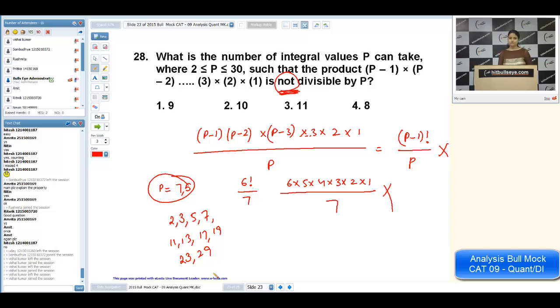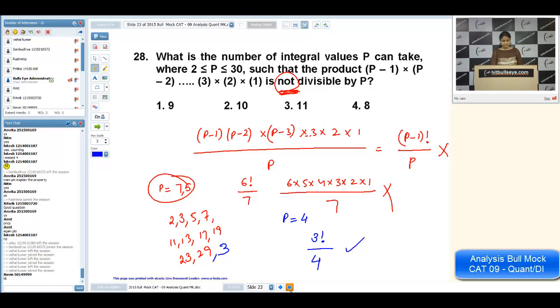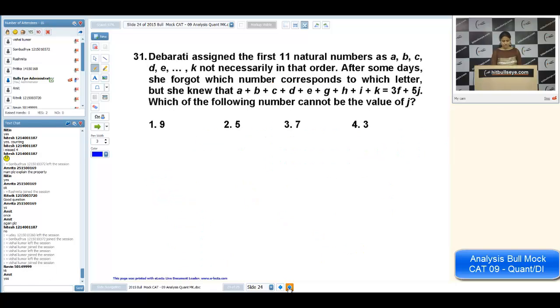But there is one more value that was a twist in the question. If I take p as 4, now what is p minus 1 factorial? That is 3 factorial, which is not divisible by 4. That case is also in. That's why this is the answer: 11, not 10. Yeah, any problem now? Is it okay, Amit? Okay.